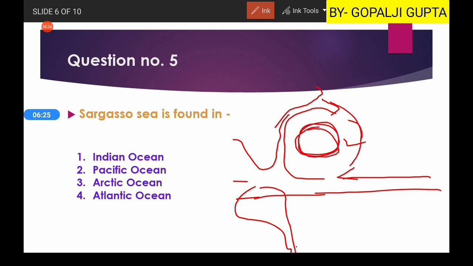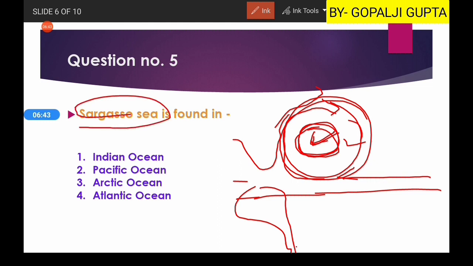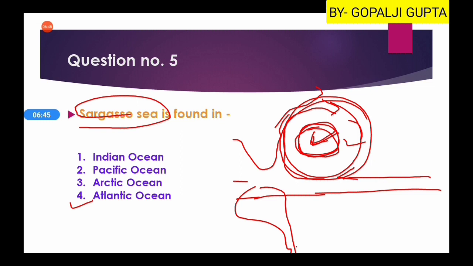So the boundary of this sea is made by the flowing current. This is known as your Sargasso Sea, and a specific type of grass and fishes are found within this sea. So this is important. So Sargasso Sea is found in the Atlantic Ocean.